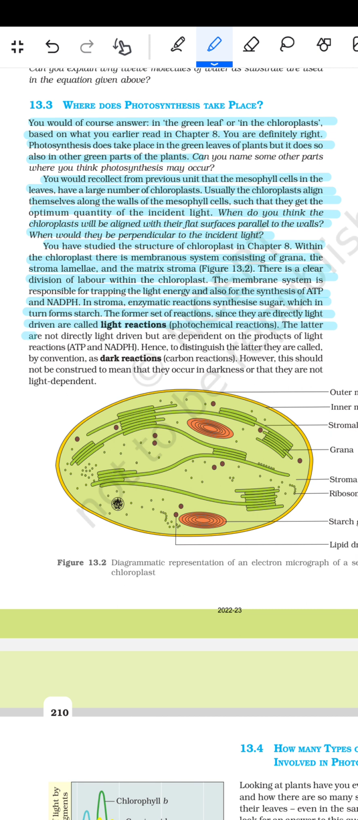The latter are not directly light driven but are dependent on the products of the light reaction, ATP and NADPH. Hence, to distinguish the latter, they are called, by convention, the dark reaction or carbon reactions. However, this should not be construed to mean that they occur in the darkness or that they are not light dependent.